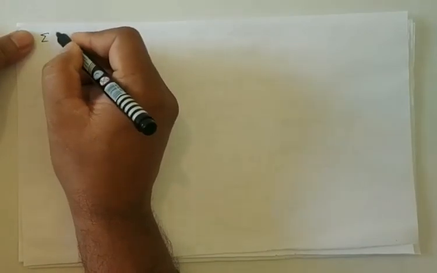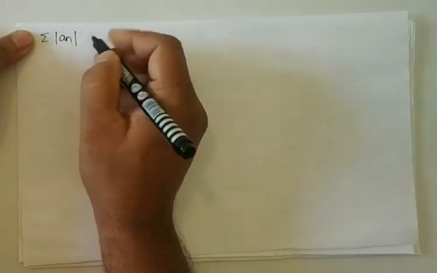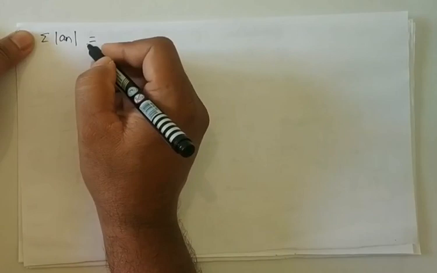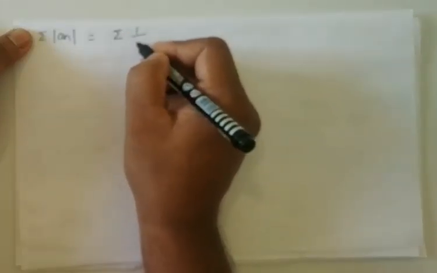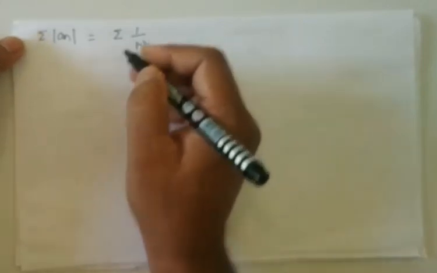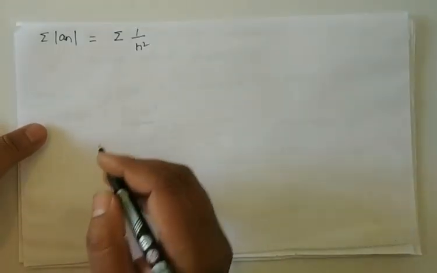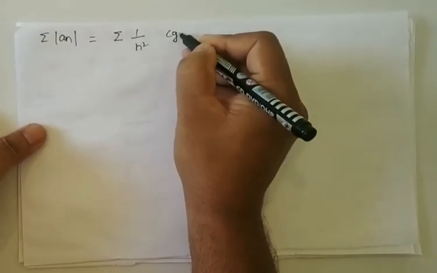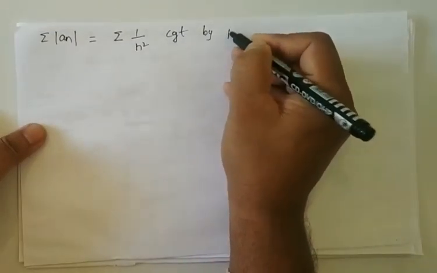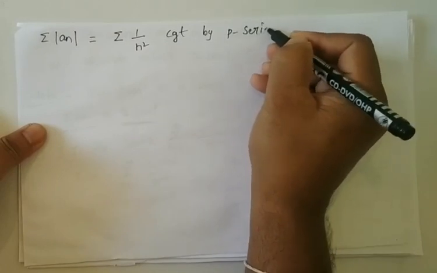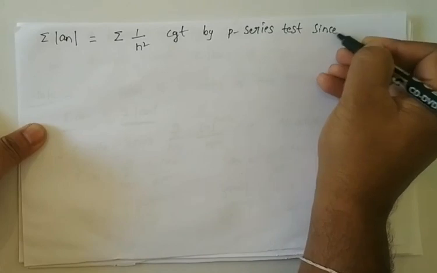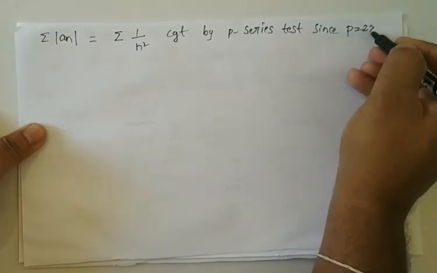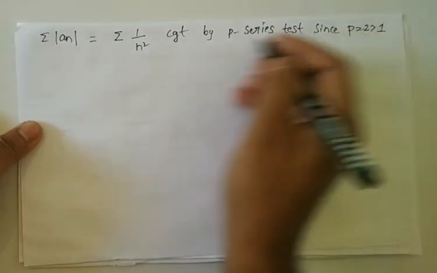Next we have to find summation modulus of an. Summation of modulus of an is nothing but summation 1 by n square, which is convergent by the P series test, because P is equal to 2, which is greater than 1.